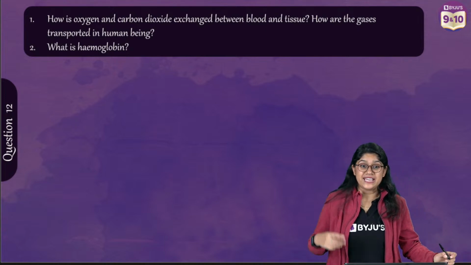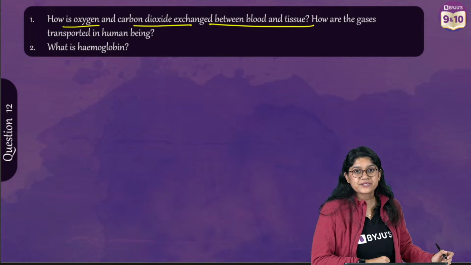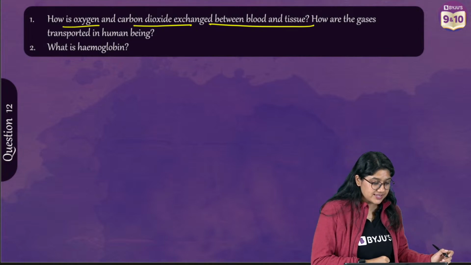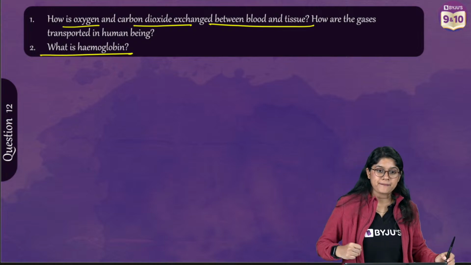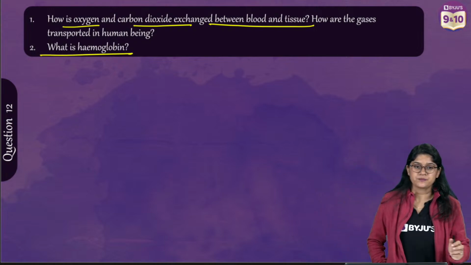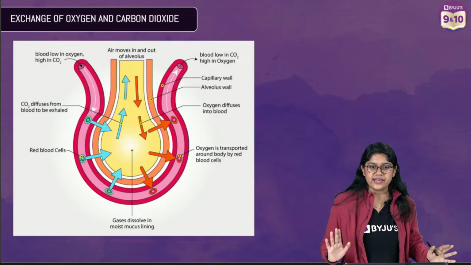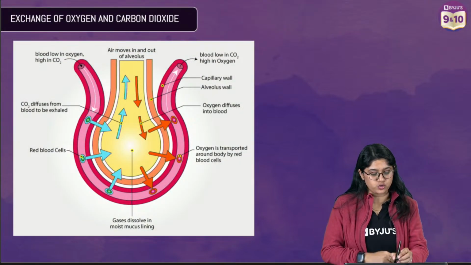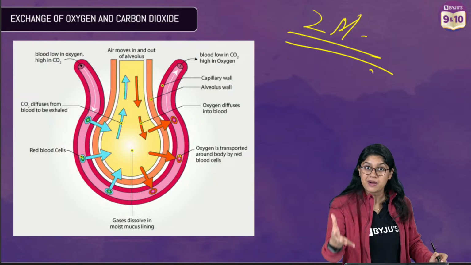Okay. Next question. How are oxygen and carbon dioxide exchanged between blood and tissue? And how are the gases transported in human beings? And what is hemoglobin? Easy peasy, right? So let's see over here. We have this diagram, an easy diagram, everyone. This is super important for a 2 marks question, and can be elaborated further for 3 marks also.